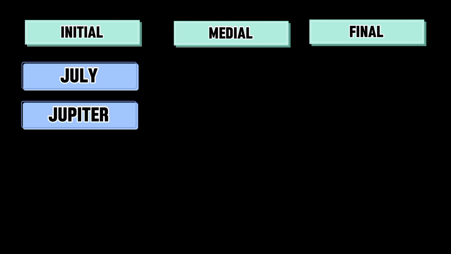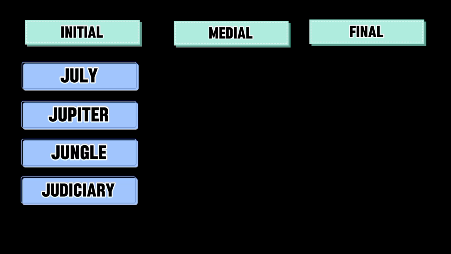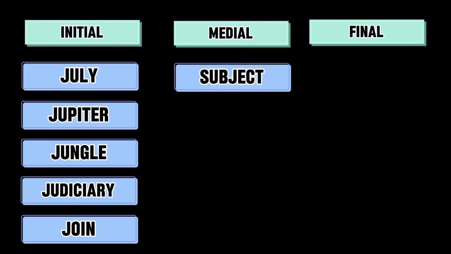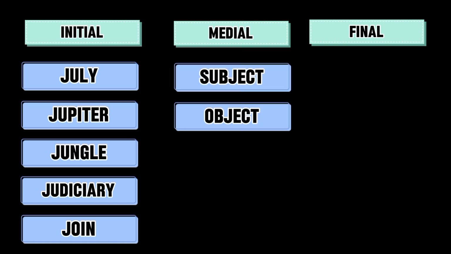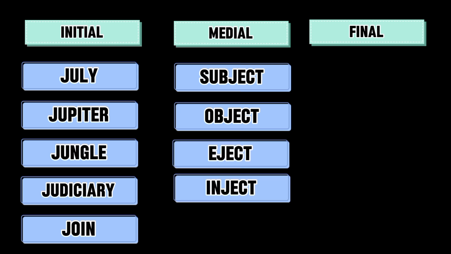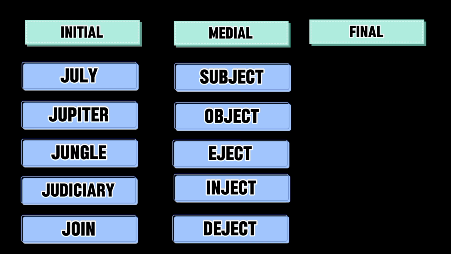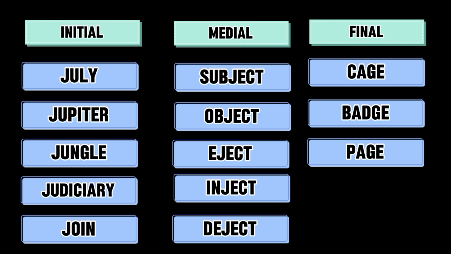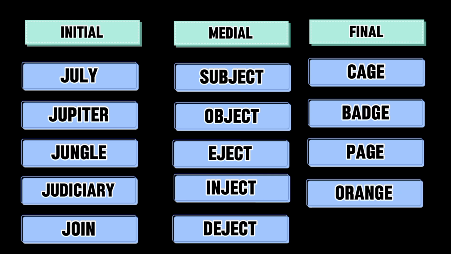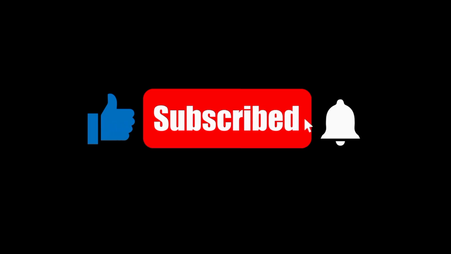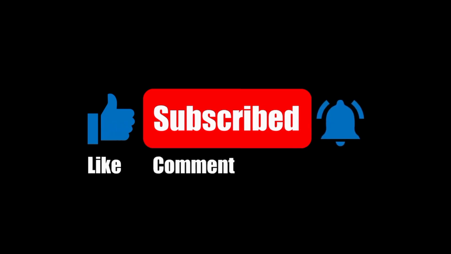Now practice after me. July, Jupiter, jungle, judiciary, join. If we see it in the middle: subject, object, eject, adjourn, inject, deject. If we see the final word: cage, badge, page, orange, large. So our lecture today is completed. Now take care of yourself and practice to get more fluent.